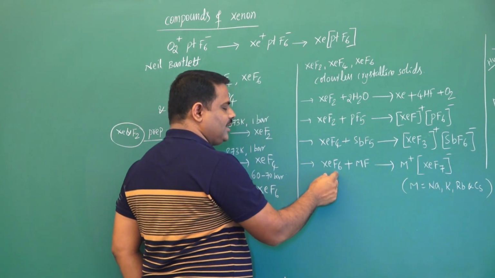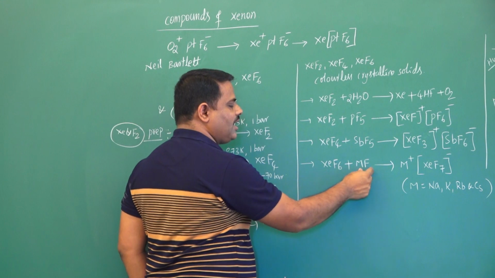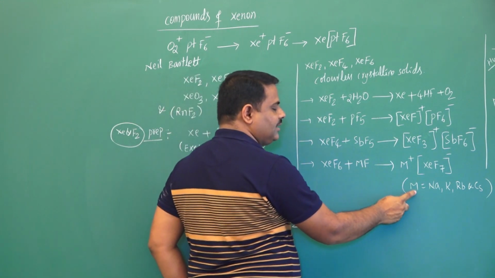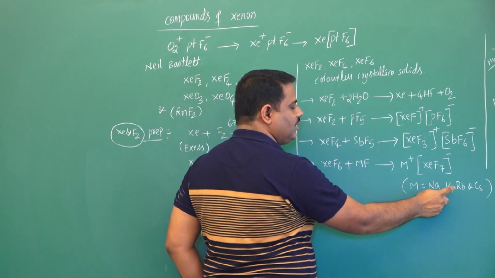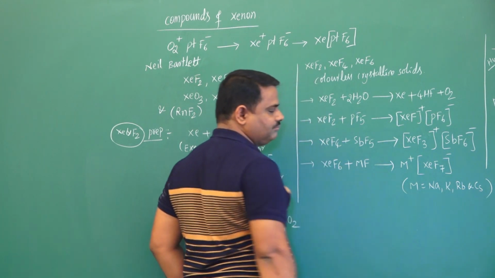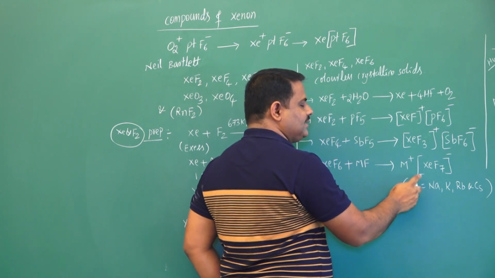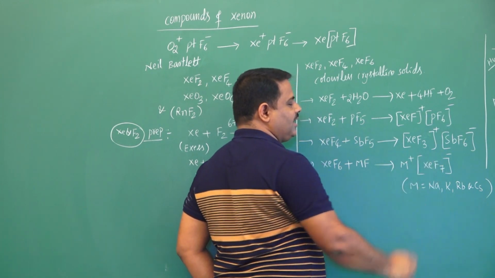At last, xenon hexafluoride reacts with metal fluorides. Here the metal is either sodium, potassium, rubidium or cesium. It gives a complex compound M+ XeF7-.